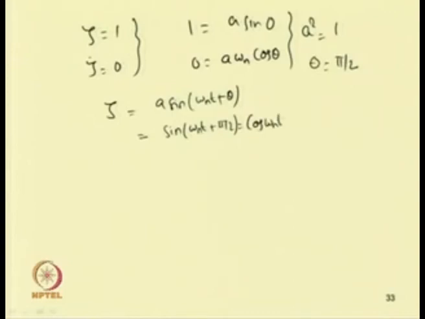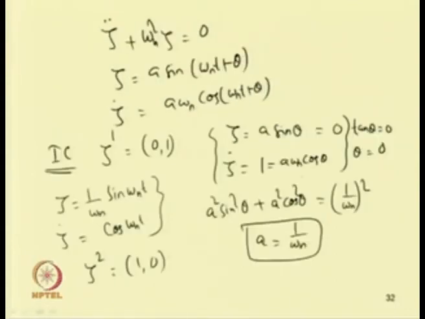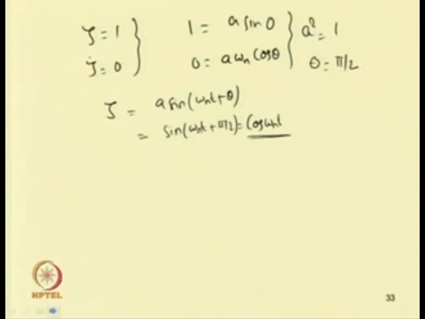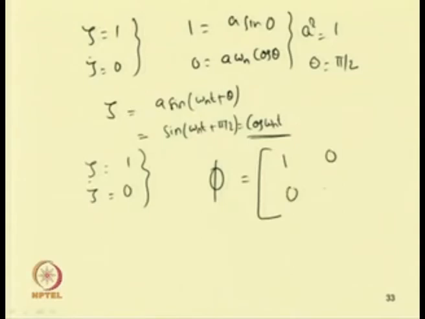So, the two fundamental sets of solutions: one is cos omega n t and the other is 1 by omega n sin omega n t. So we have obtained two fundamental solutions. After one time period t, in this case we obtain zeta equal to 1 and zeta dot equal to 0. So our monodromy matrix, phi, which is obtained after one time period, becomes 1 0 and 0 1.